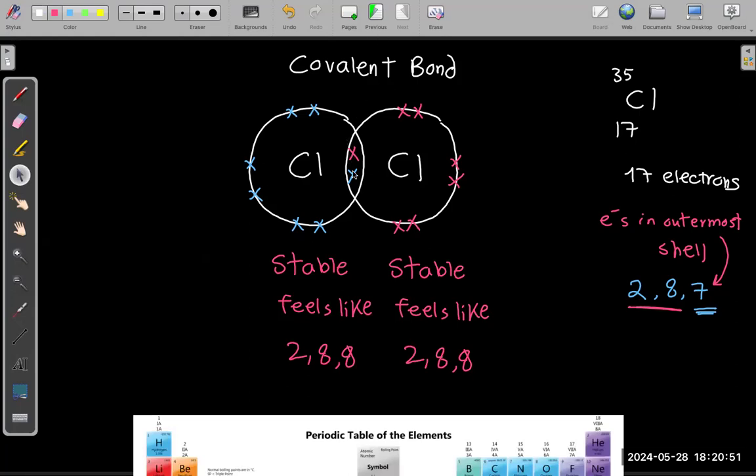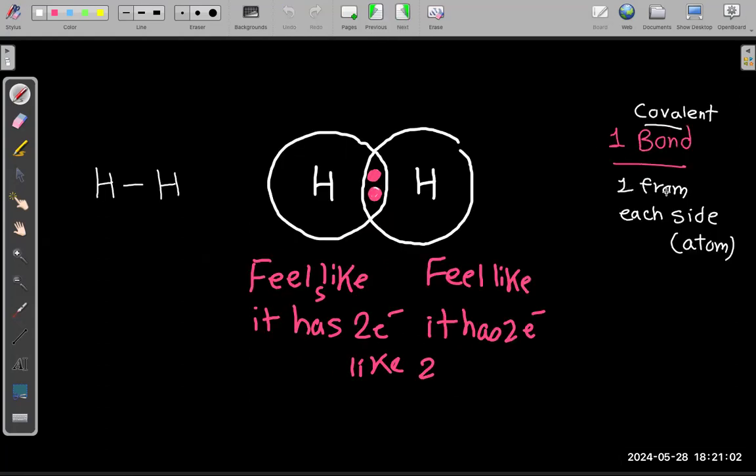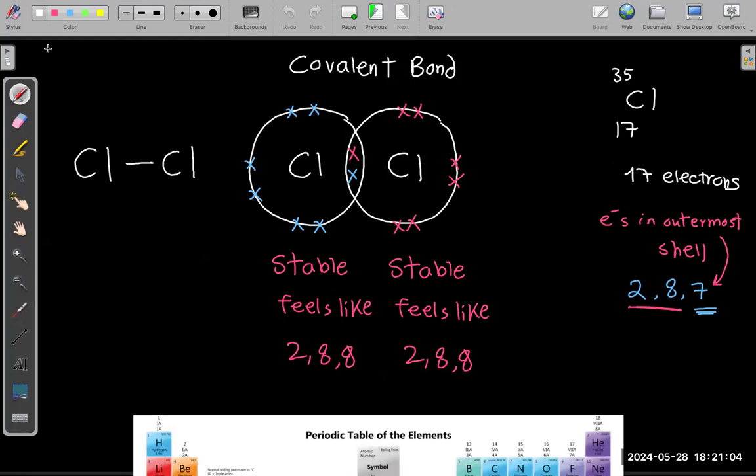Again, we will draw the electrons in between like that, or we can draw it like that: 1 chlorine, 1 chlorine, and 1 line. How many electrons does every line represent? The line represents 1 bond. And 1 bond means how many electrons? It means 1 electron from each side, a total of 2 electrons. Okay.